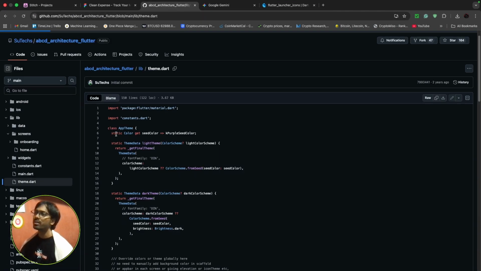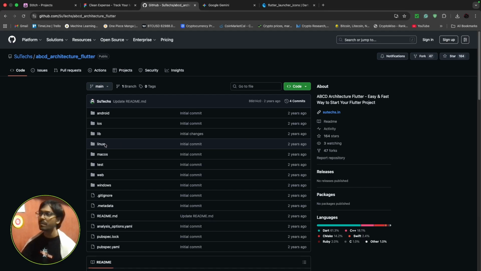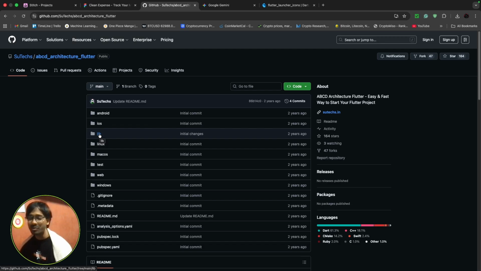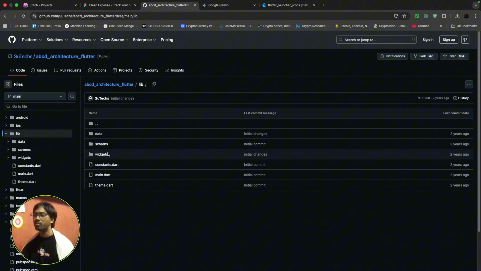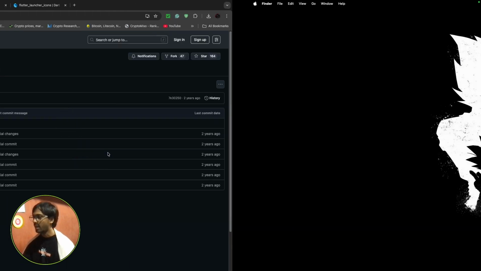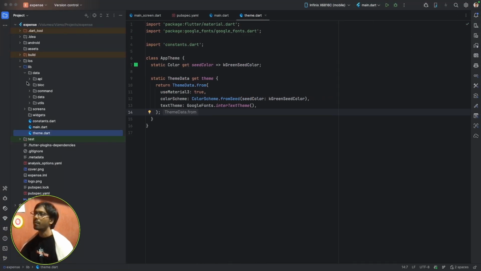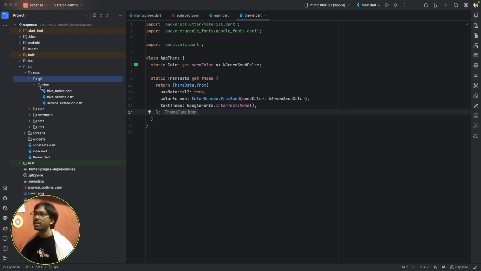It's a starter code. It contains a lot of pre-made code for Firebase, AdMob, analytics, pricing, Hive. Basically, it's a starter code. So whenever I create a new project, I copy this whole folder and remove whatever I don't need. So I have already set it up. I copied most of the things. API, I removed Firebase. I only need Hive.